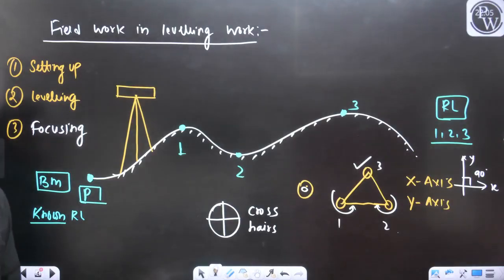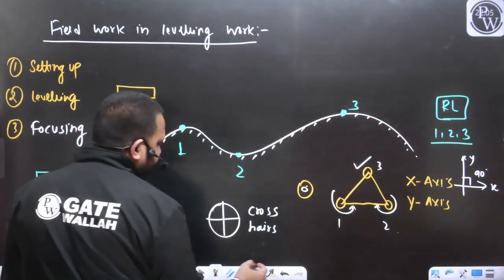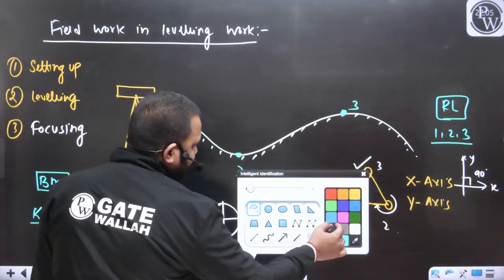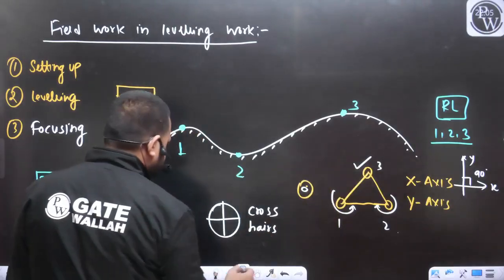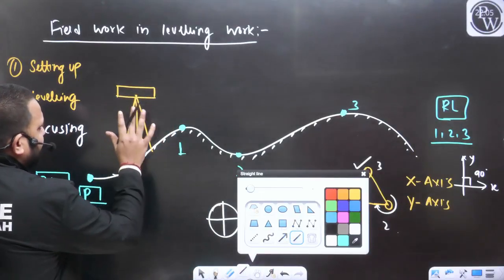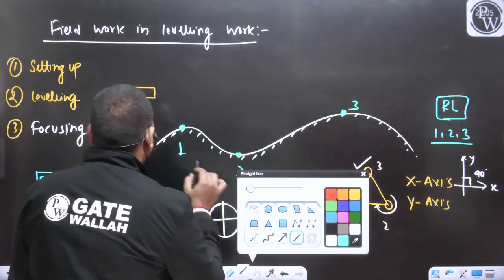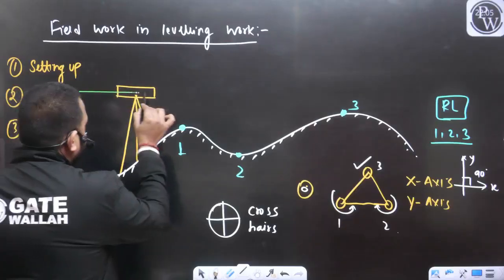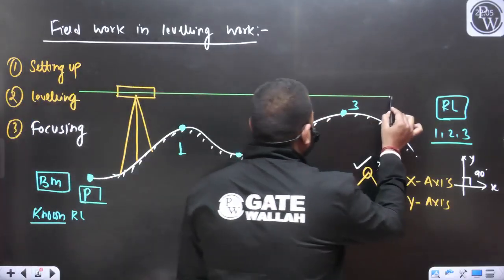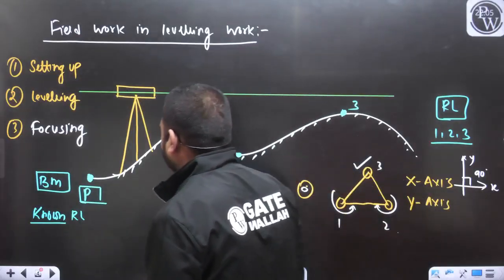So what we will do, now let's say we have placed the staff first at point. We are placing the staff like this. So first we have set up the instrument, we have performed the temporary adjustment. Now we can locate our line of sight. If the instrument is perfectly level, this is going to be the line of sight, yes or no?